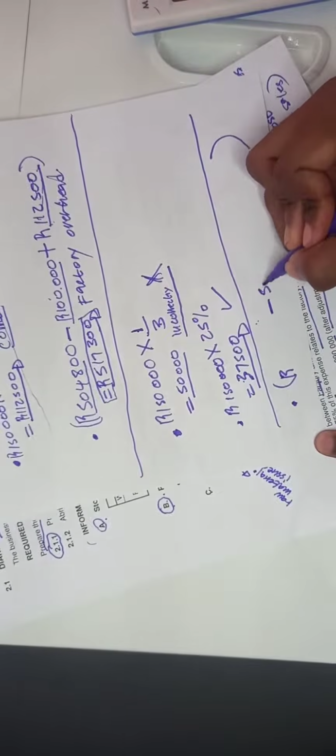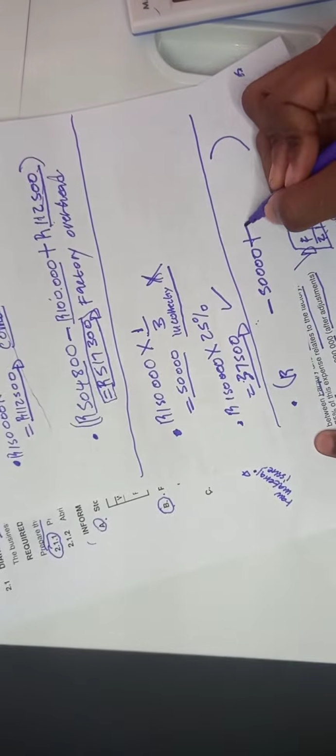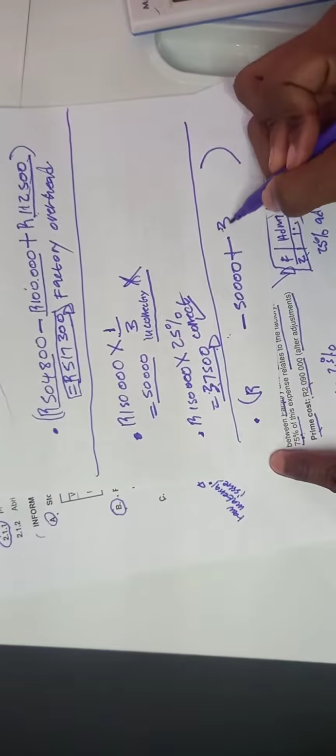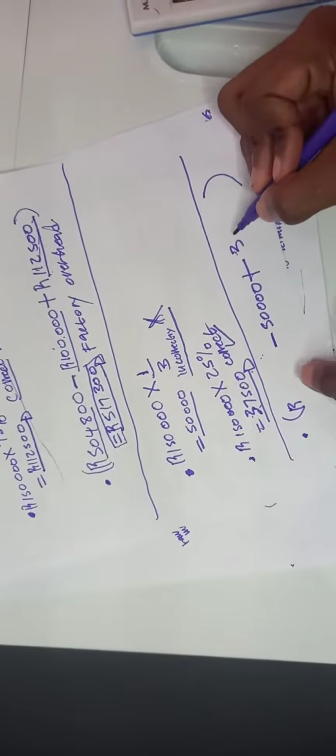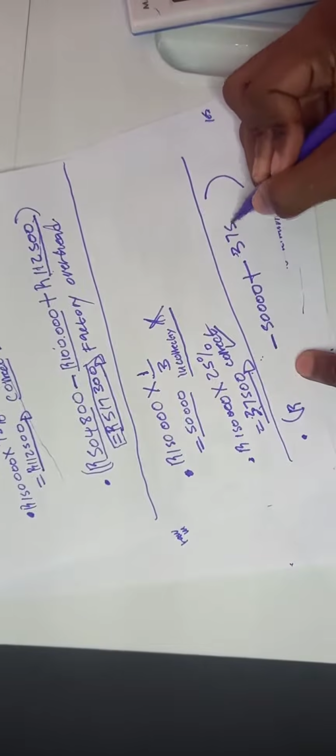So we minus that amount, which is how much? 50,000. Then we add back the correct amount, which is 37,500. Then we're going to get our final answer for administration.